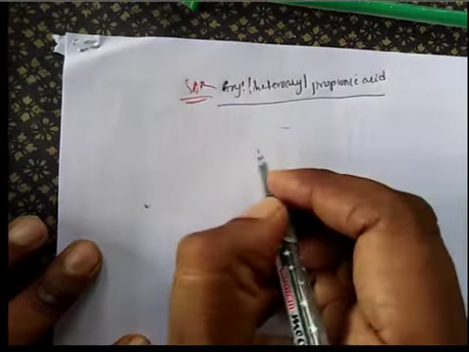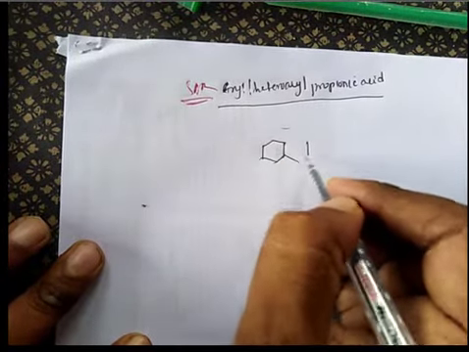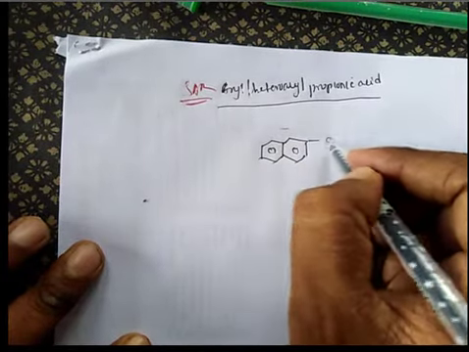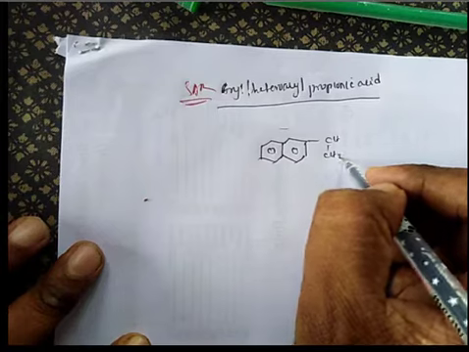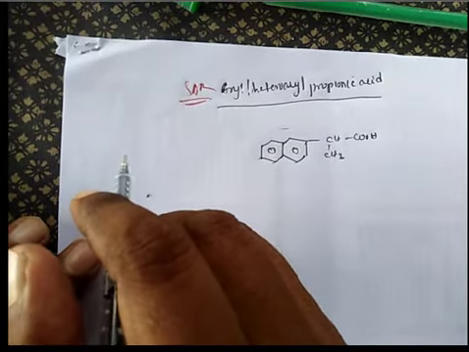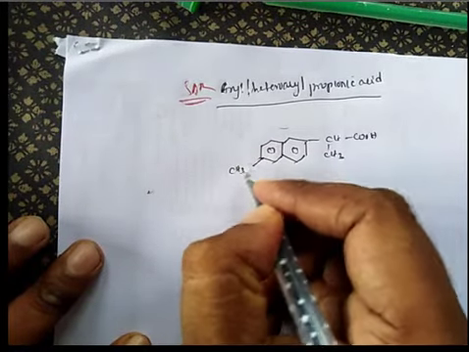Okay, so naproxen is a naphthalene derivative, propanoic acid derivative. Okay, so CH3, COOH, and here the CH3O.